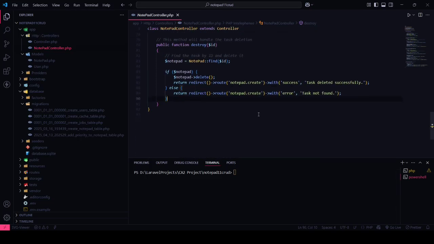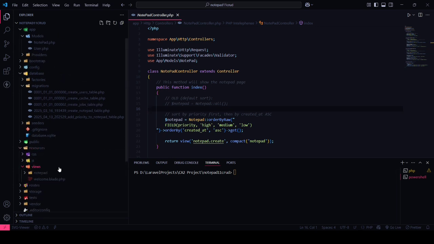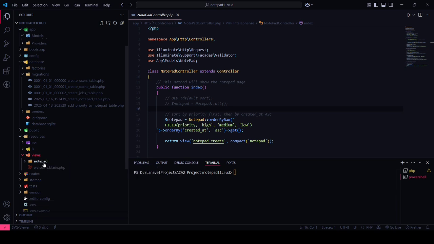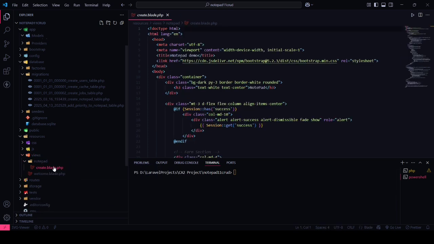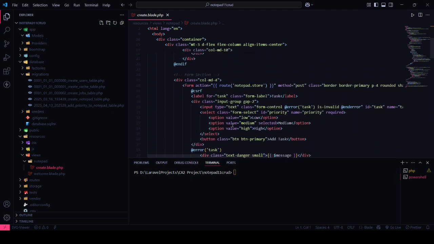Now let's look at our blade view file which we created using Bootstrap to make it responsive, and whatever forms we created there, we will look into that. Now let's take a look at our blade view file, which we can find in the resources folder. There's a views folder. I have created a notepad folder, and in this there's a create.blade.php. Here you can see this is an HTML file with PHP, with the blade file code.